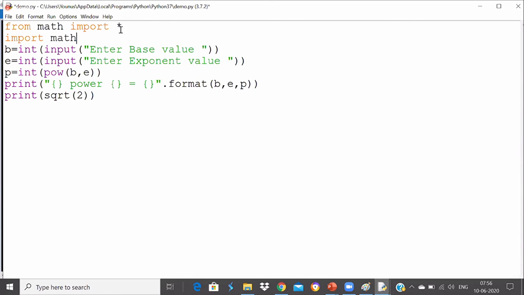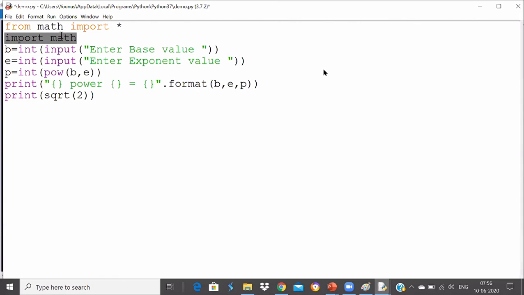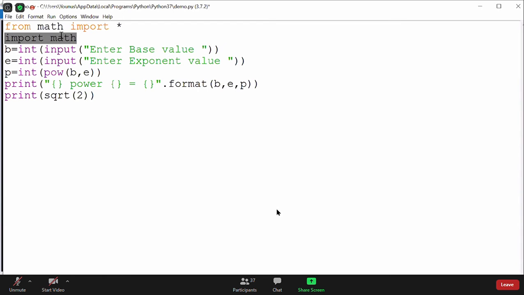I told you that if you don't know which function you're using, or you are using many functions from that particular module, you can always use star in that case. Only mentioned functions will be called. We can directly call the function. Very good, Venkat. So that's the advantage: we can directly call the function in this case. But in the second case, I have to use the math module name every time. So that's the only advantage.